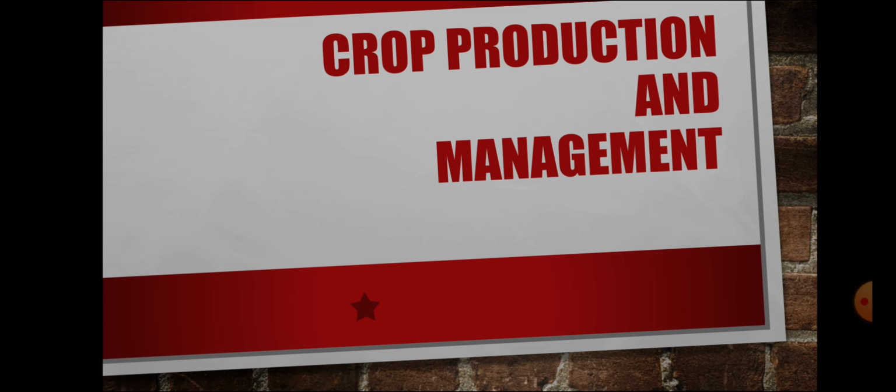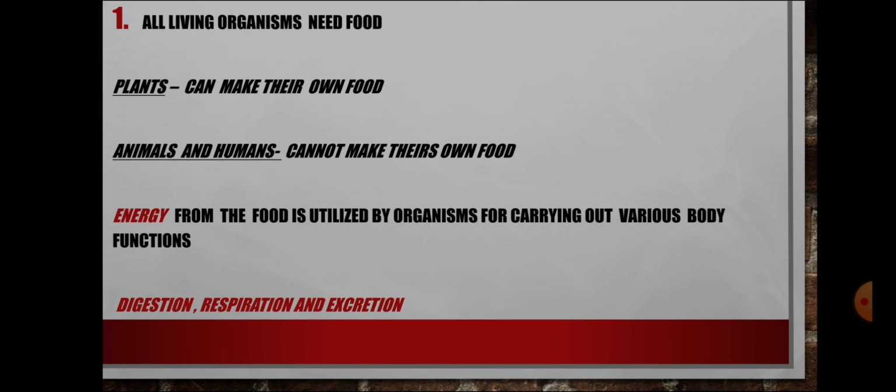Next, all living organisms need food. Plants can make their own food. That we all know. The process is called photosynthesis. That we'll discuss later. And animals and humans cannot make their own food. We depend on others, okay? We depend on other animals, and humans depend on plants and animals, etc. But plants can make their own food.